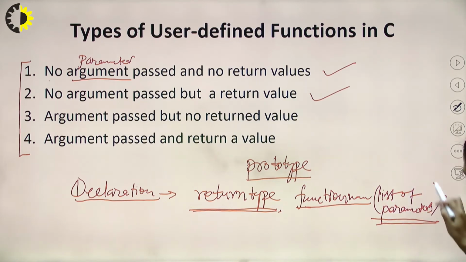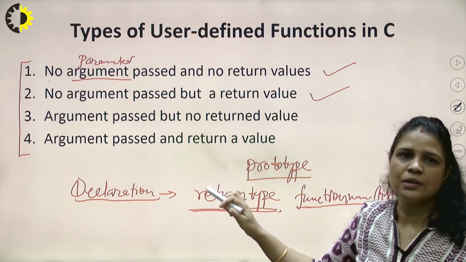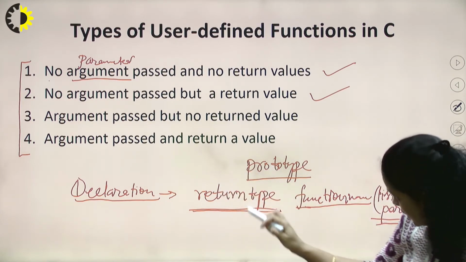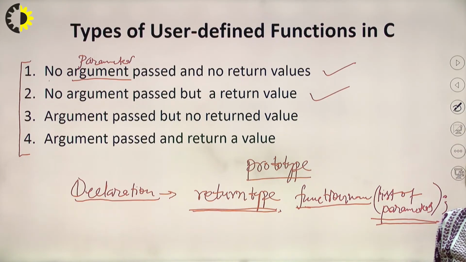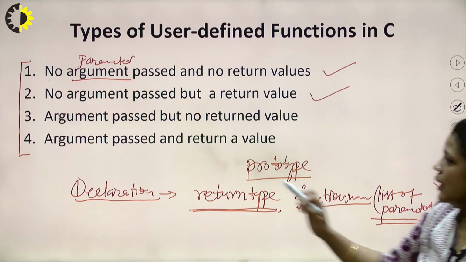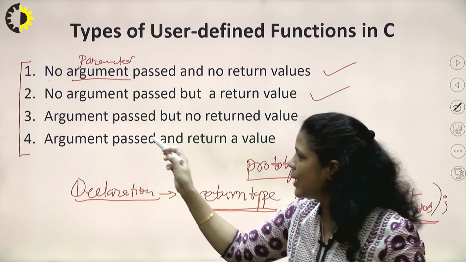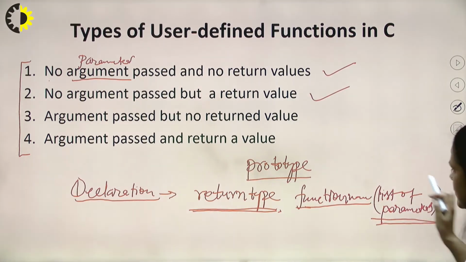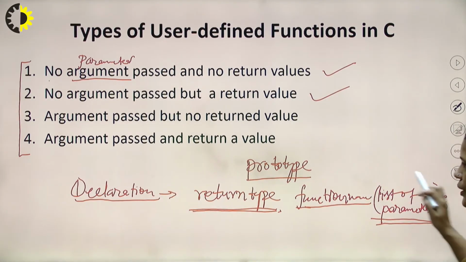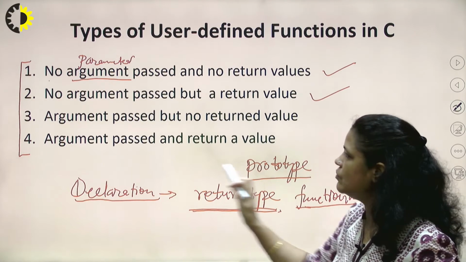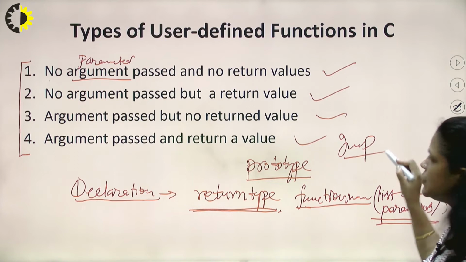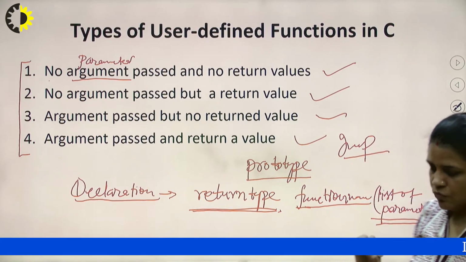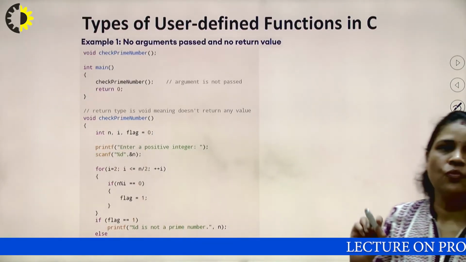Right. So the third category is argument passed but no return value. Means arguments are there, list of parameters is there, but the function is not returning anything. What will happen in that case? The function prints the result inside the function. It is not returning to another function, right? And the fourth category is argument passed, means this list of parameters is there, my function is working on the list of parameters and it is returning a value. This is the most important category, in general we use. Right, so one by one we will understand these categories.